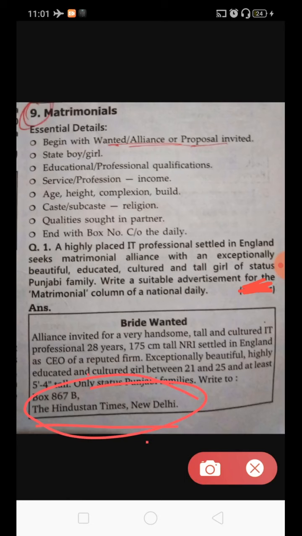So basically students, our main focus, as I told you, in 12th should be on situation vacant, situation wanted, lost and found, missing, and to let. These are the 5 things on which our focus should be. Apart from this, I have given you an idea about all these classified ads, which are important, and you should be aware of all of them. So we have covered our advertisement part in writing skills today.